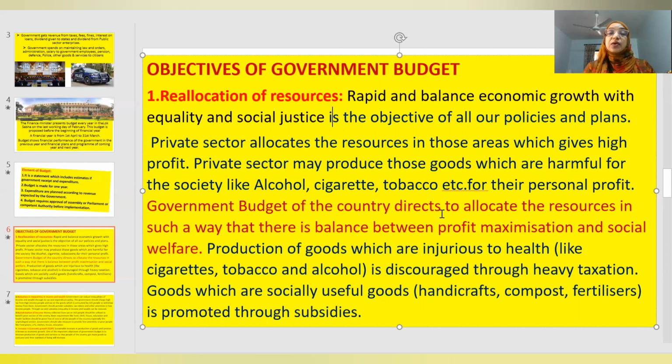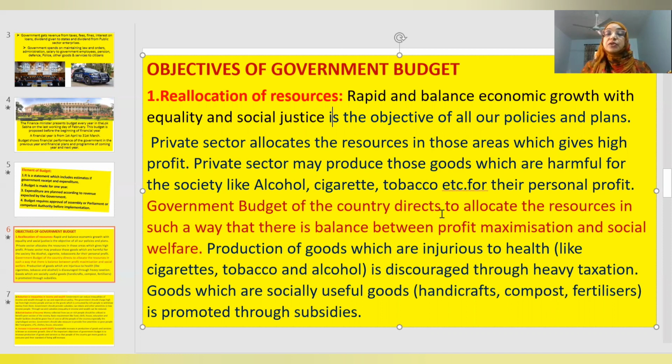If everything is left to the private sector, it allocates or uses the resources with the objective to earn profit. The private sector may produce goods which are harmful for the society, and because their objective is to earn profit, they may produce harmful objects like alcohol, cigarette, tobacco for the profit. But when the government is allocating the resources, the objective of government is profit maximization with social welfare. Profit should be there, but social welfare must be there.